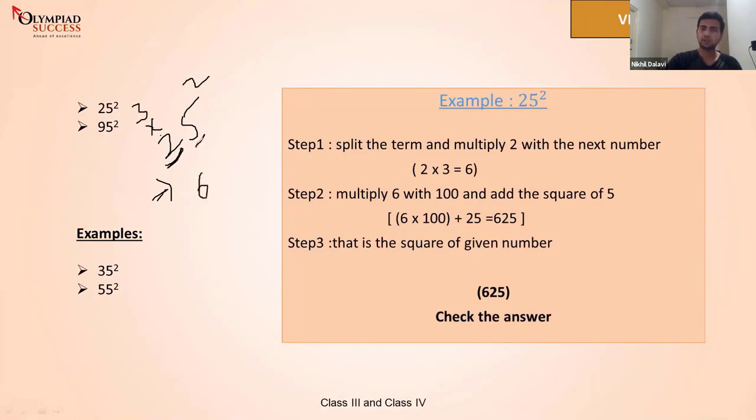Next, we'll go to the next digit. This is 5. How much is 5 square? How much is 5 times 5? Yes, 5 times 5 is 25. Right, 25 here. Isn't it surprising? So the answer of 25 square is 625.